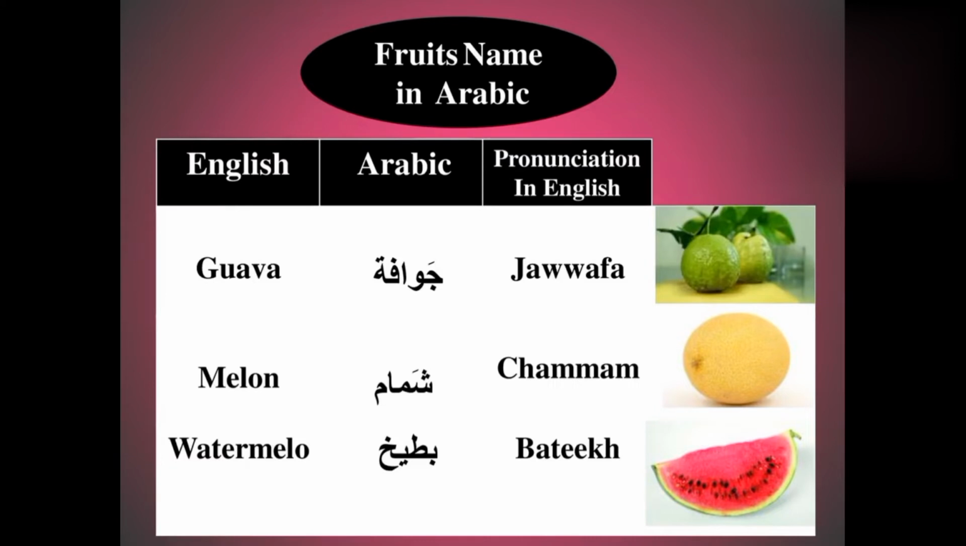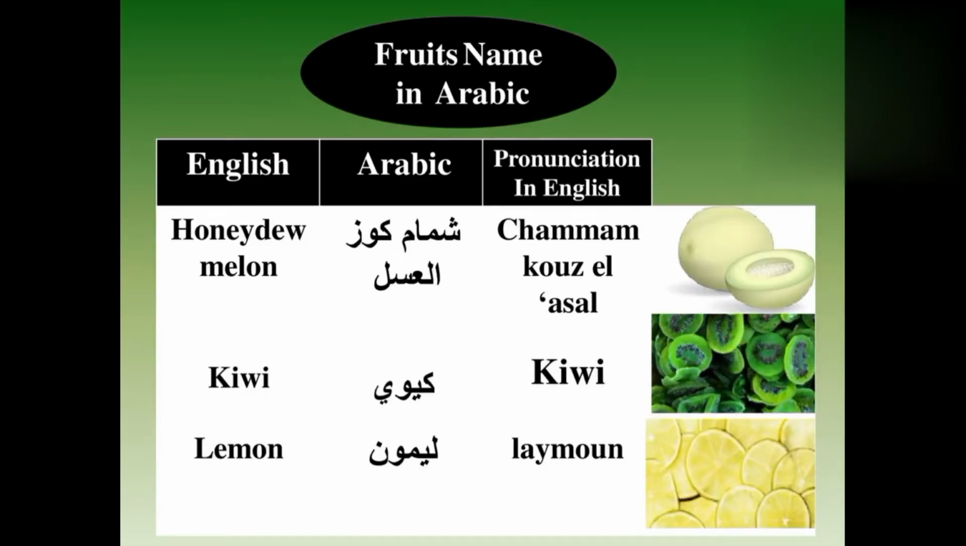Now see guava. For guava we use in Arabic jawafa. Jawafa means guava. Now see melon. For melon we use in Arabic shamam. Shamam means melon. Now see watermelon. For watermelon we use in Arabic batikh. Batikh means watermelon. Now see honeydew melon. For honeydew melon we use in Arabic shamam kawzil asal. Shamam kawzil asal means honeydew melon.